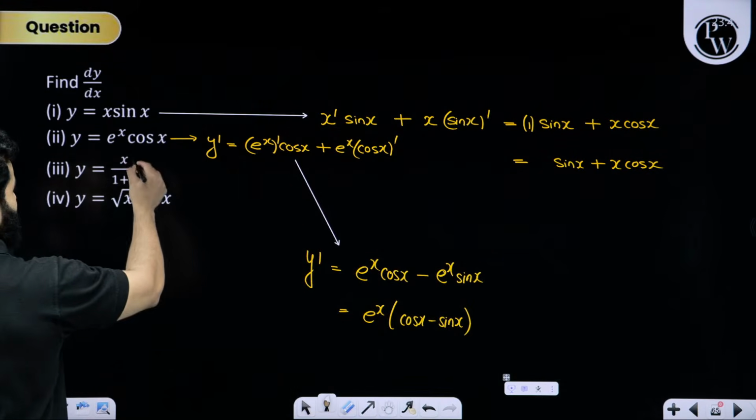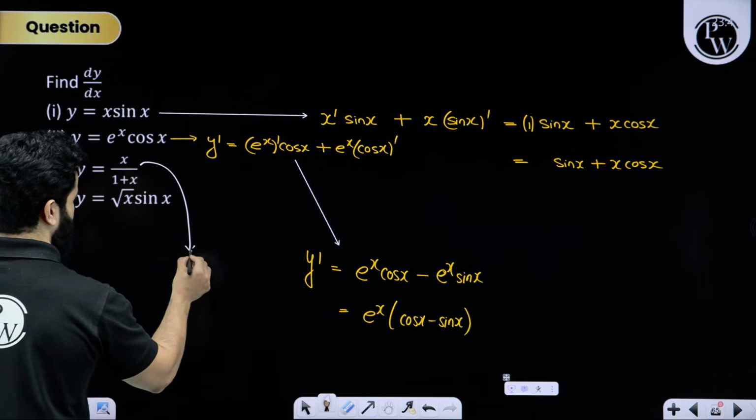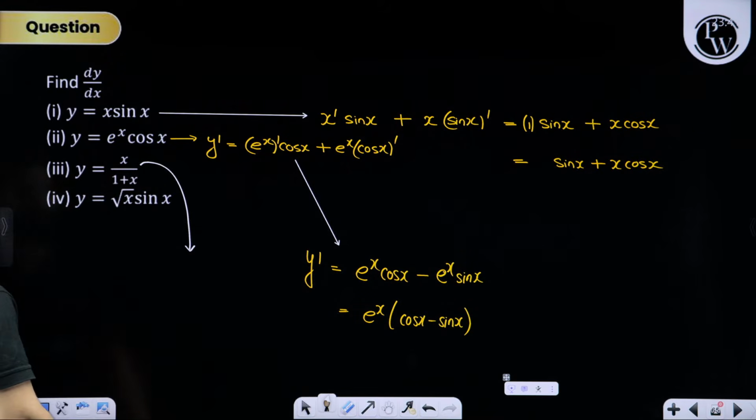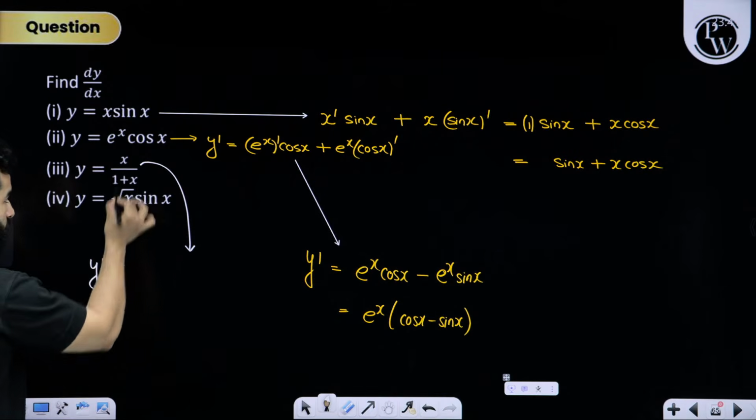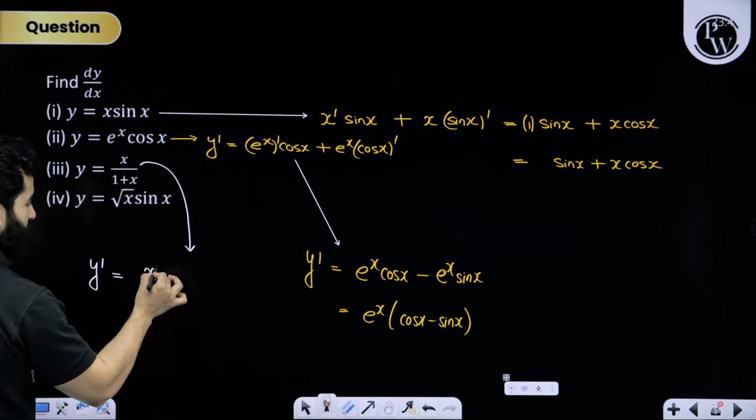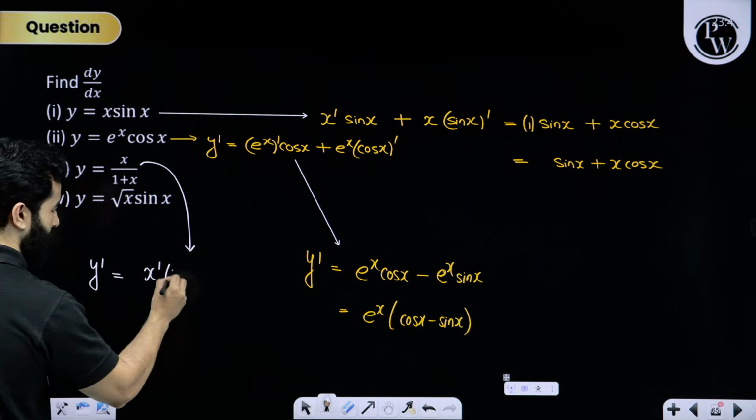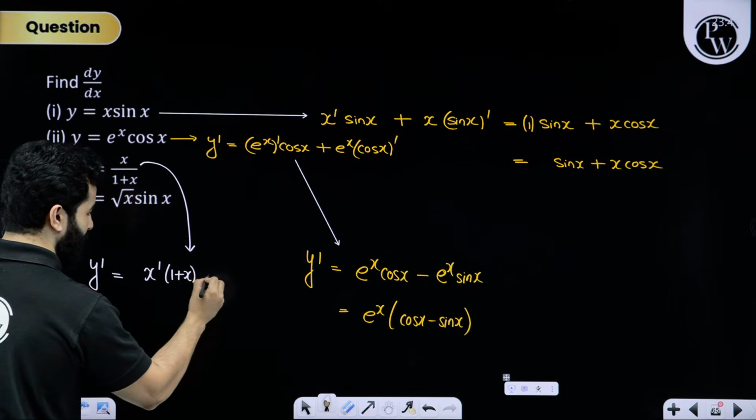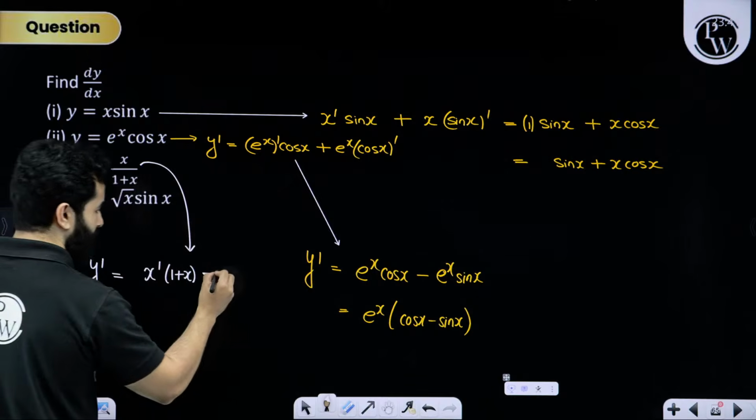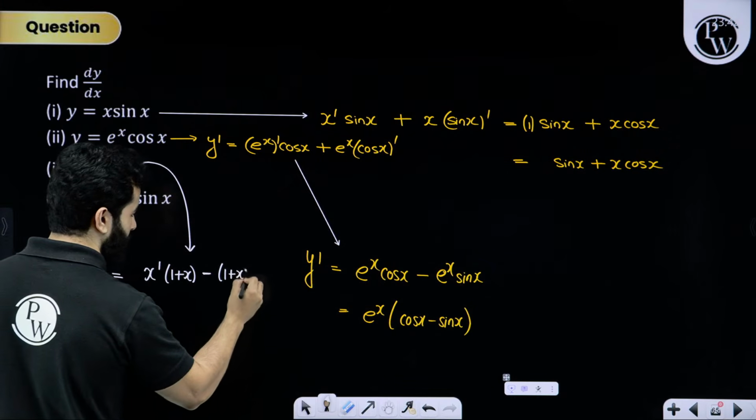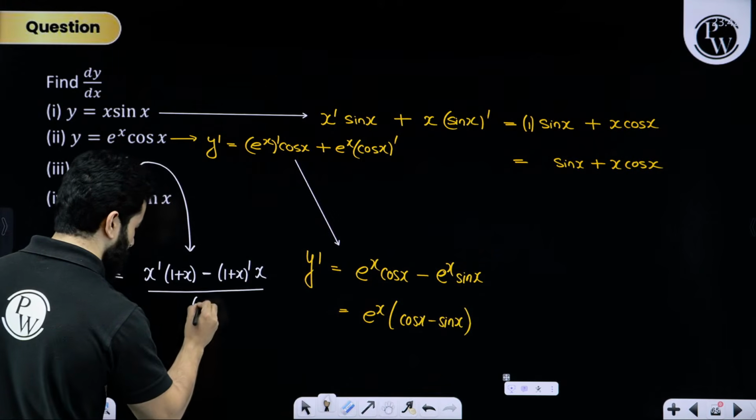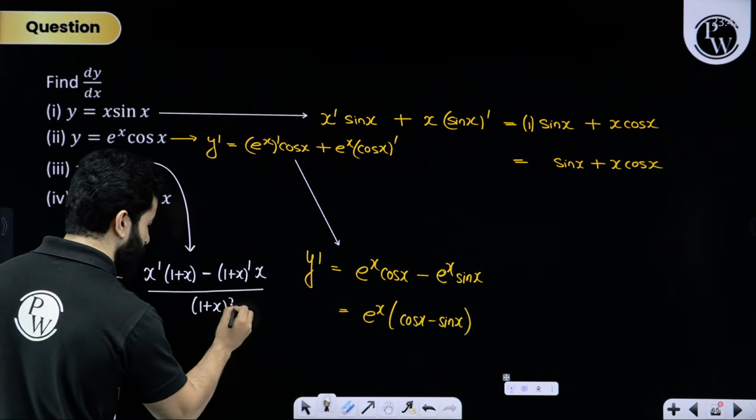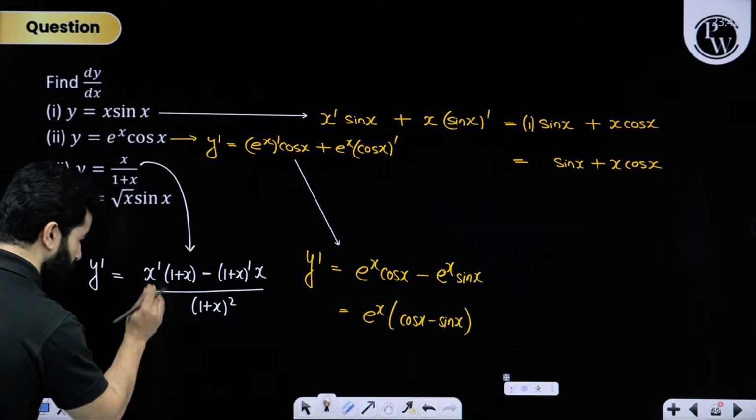Now, x divided by 1 upon x. Now, let's use the quotient rule. Differentiation of x, let's keep the denominator as it is, minus sign. Then let's differentiate the denominator and keep the numerator as it is, divided by the square of the denominator. I am not going to simplify it, but hopefully you can understand.